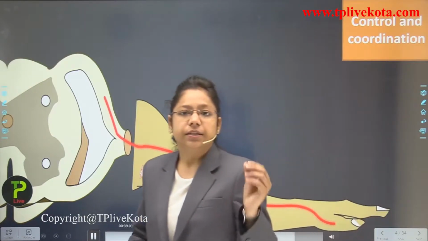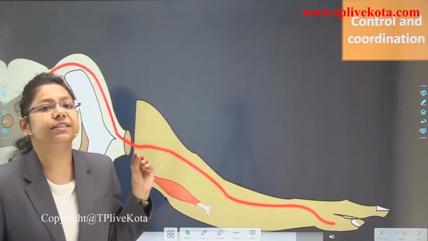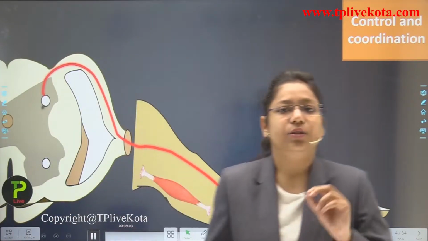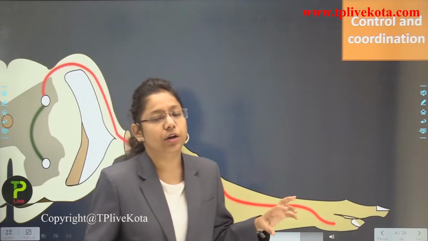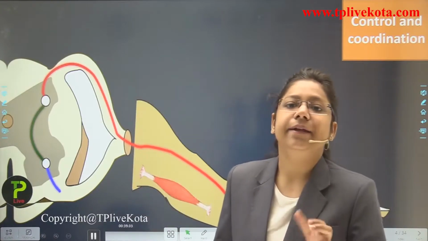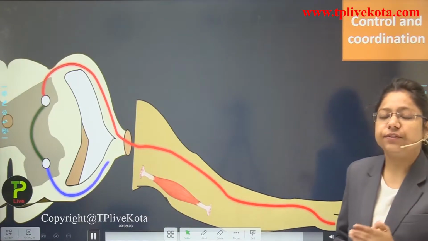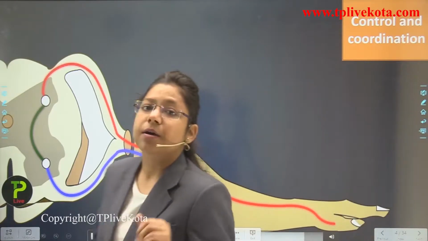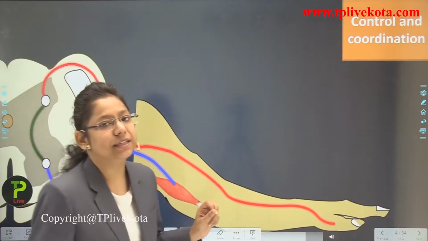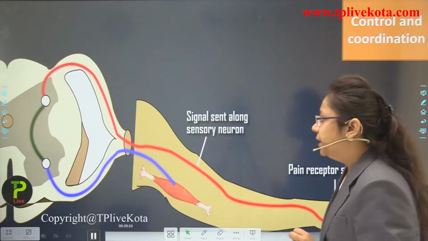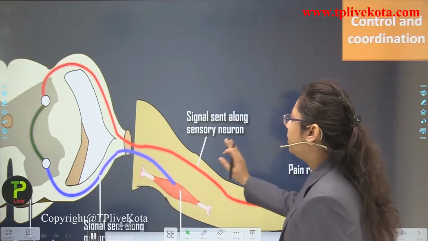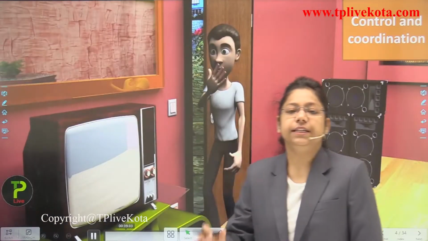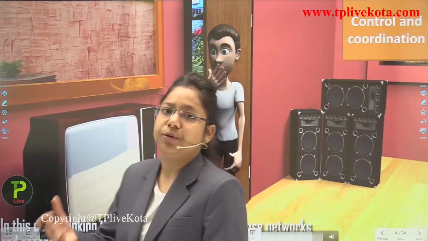They transmit the signals to the sensory nerves. The sensory nerves carry these signals towards the relay neuron. The relay neuron creates the synapse and then transfers the messages to the motor neurons present inside the human body. You can see here that the pain receptors are stimulated and signals are sent along the sensory neuron. These are sent to the motor neuron, and the motor neuron responds.